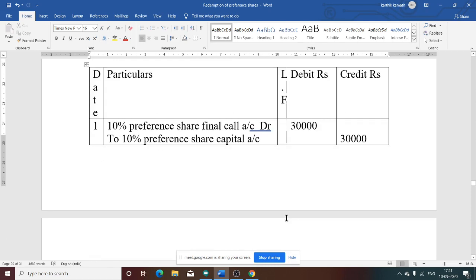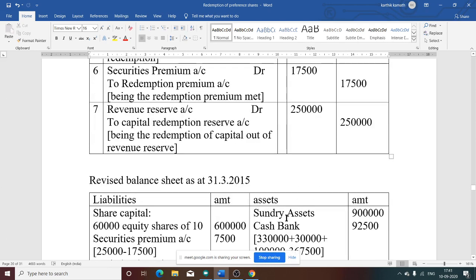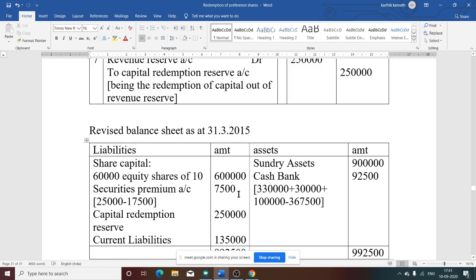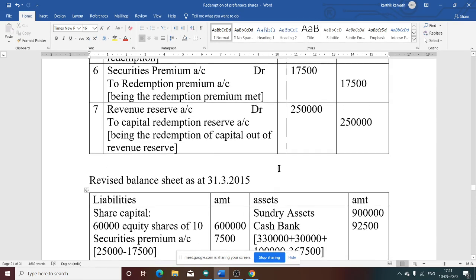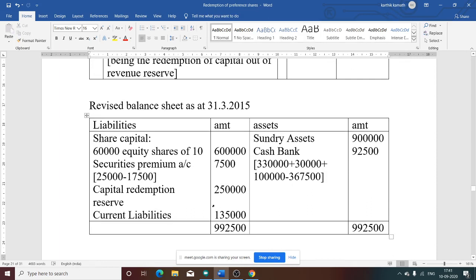So 25,000 minus 17,500. What is the balance? 7,500 is the final amount left in the securities premium account after adjustment. That is on the liability side. Then capital redemption reserve. See the 7th journal entry. We have transferred revenue reserve to capital redemption reserve, that is 2,50,000. So the CRR balance is not utilized for bonus shares. So 2,50,000 is remaining in CRR. That is on the liability side of the balance sheet.